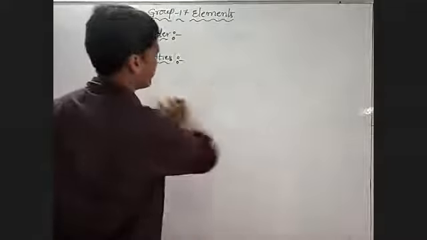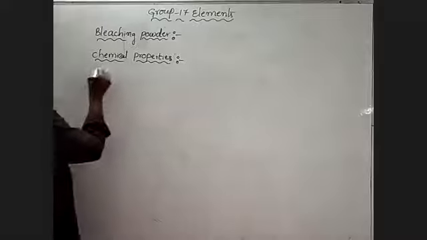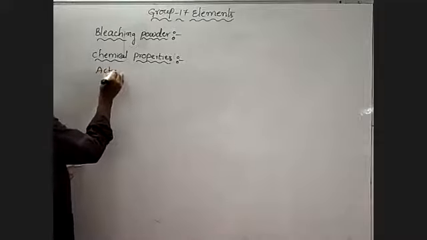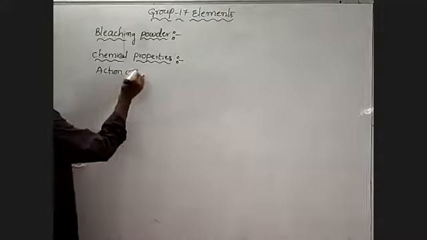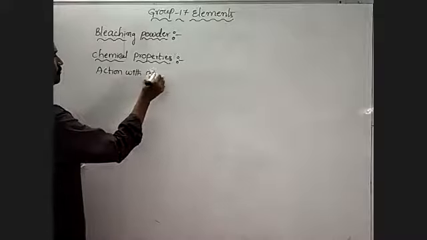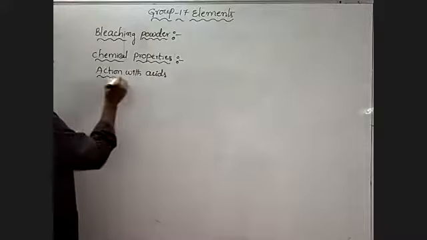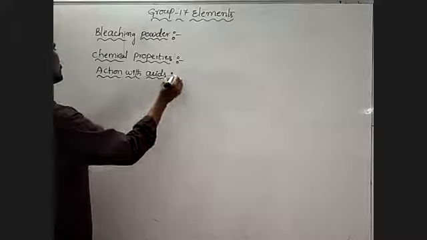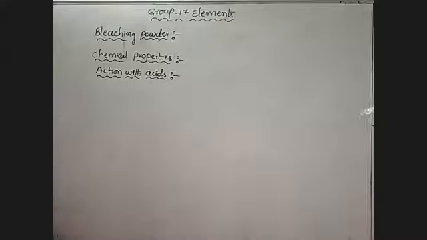Next one is action with sulfuric acid, that means action with acid. Bleaching powder in the presence of a slight amount of dilute sulfuric acid loses oxygen.